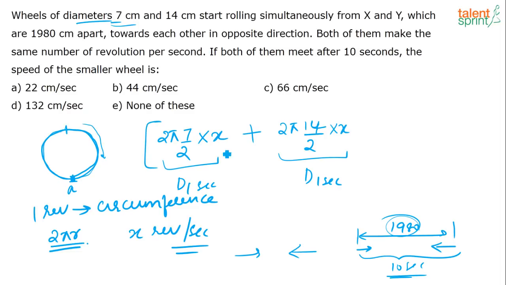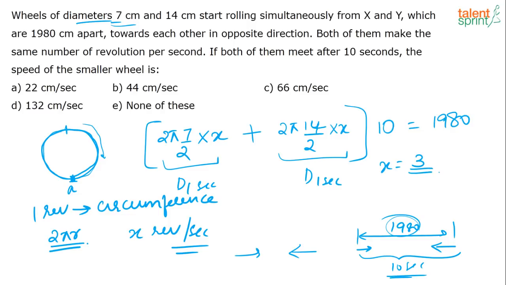So I can frame this equation: 2 pi into 7 by 2 x plus 2 pi into 14 by 2 x, into 10, is equal to 1980. You just solve this and you get the value of x. If you solve it, you get x is equal to 3. So what does x represent? It represents the number of revolutions the wheels make. So in 1 second, both the wheels make 3 revolutions.